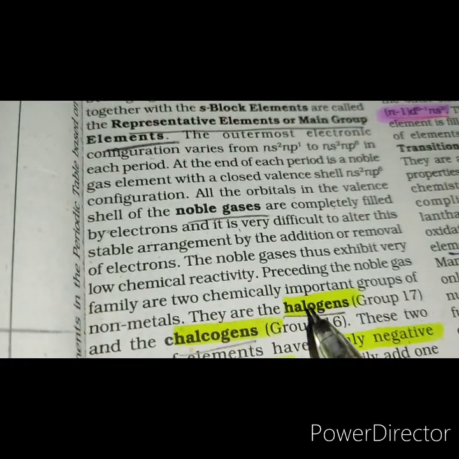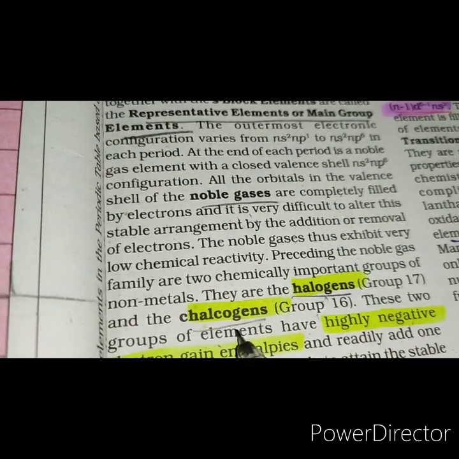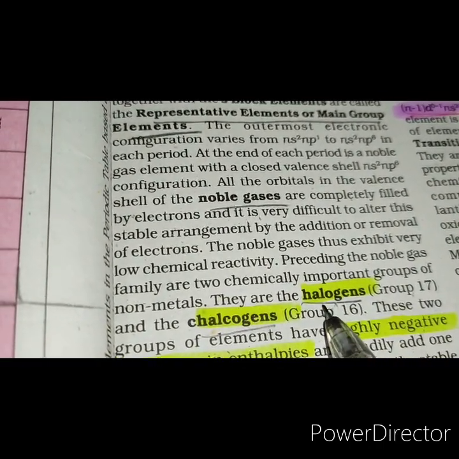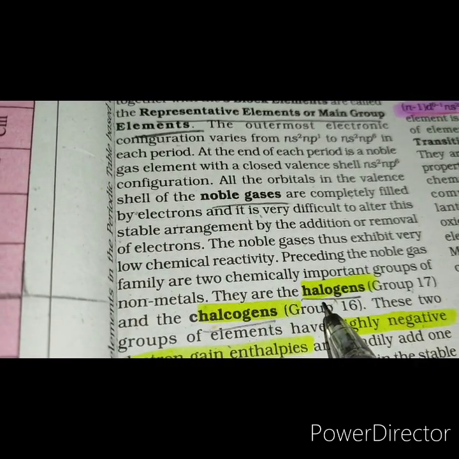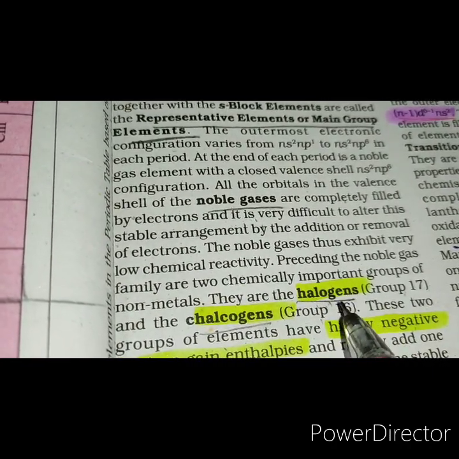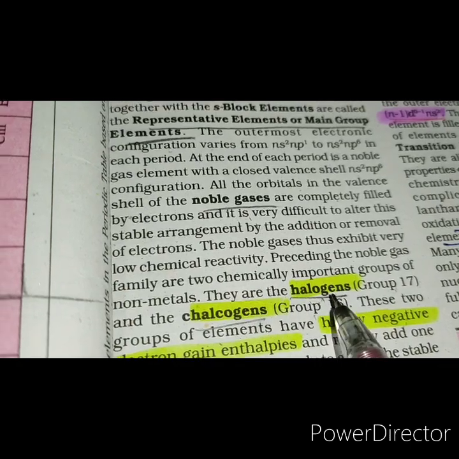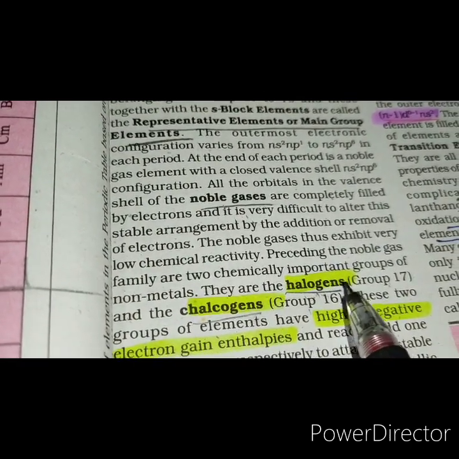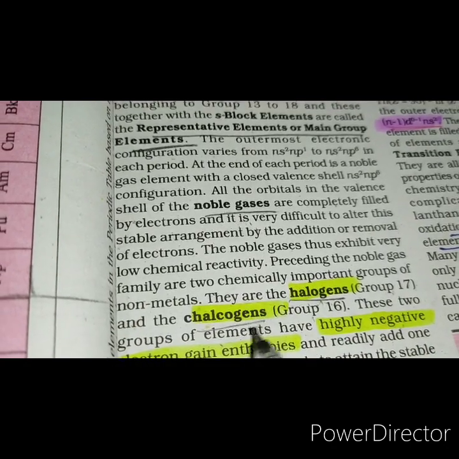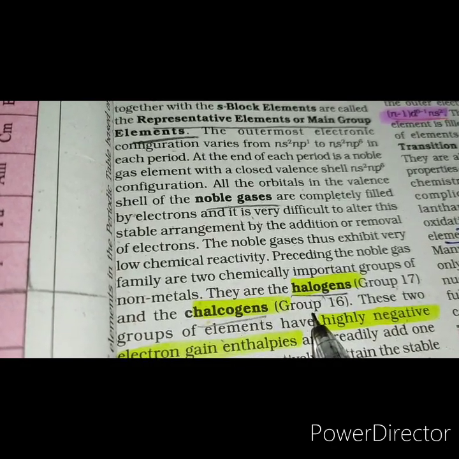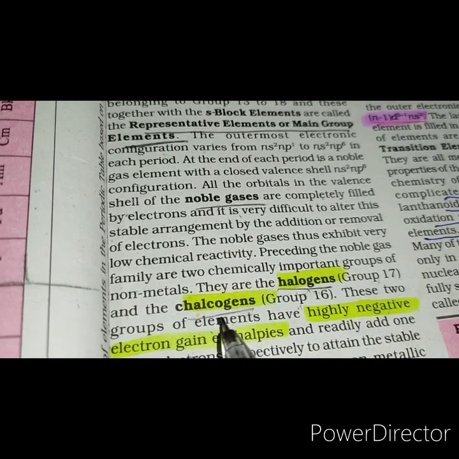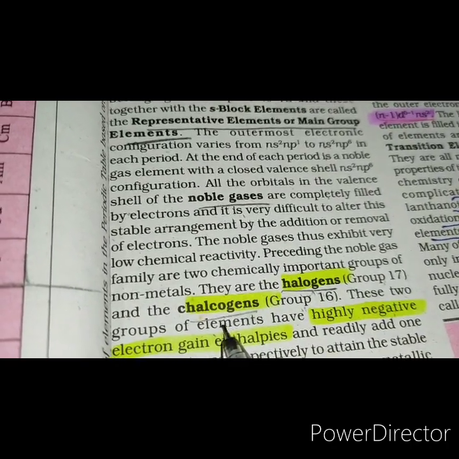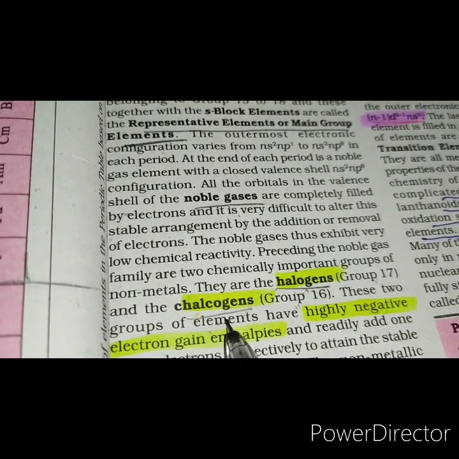Then we talk about group 17 and group 16. Group 17, having a general electronic configuration ns2 np5, are known as halogens and they just need one electron to become equal to the nearest noble gas. The chalcogens are group 16 members and they have the electronic configuration ns2 np4.